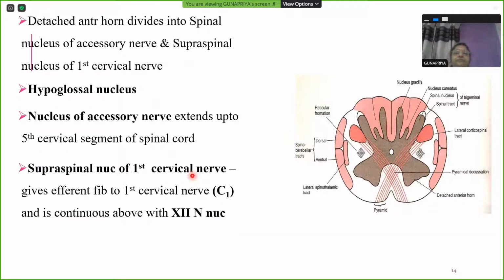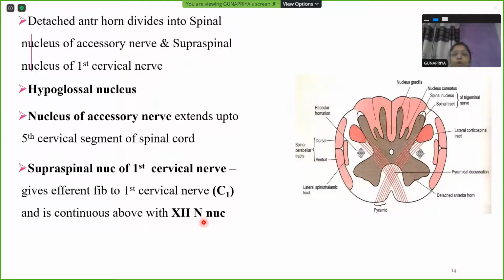The supraspinal nucleus of first cervical nerve gives efferent fibers to first cervical nerve. First cervical nerve is the very first spinal nerve arising. And so this supraspinal nucleus gives rise to the motor fibers to first cervical nerve, and it is continuous above with the 12th nerve nucleus.